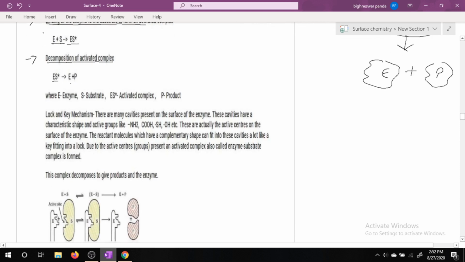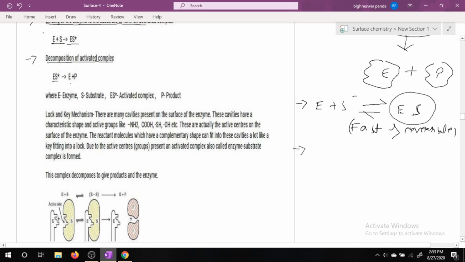Or in other words, I can say the mechanism is: step 1, E plus S gives rise to ES. This is fast and reversible. The first step is fast and reversible. That means it is the formation of the enzyme substrate complex.